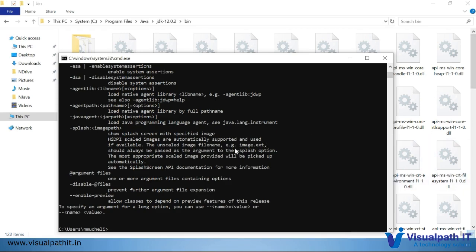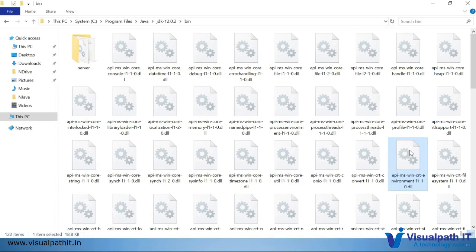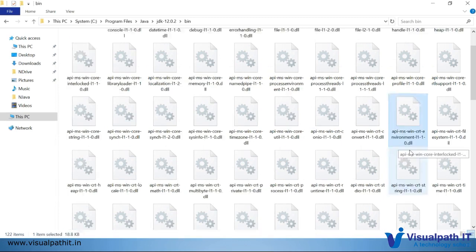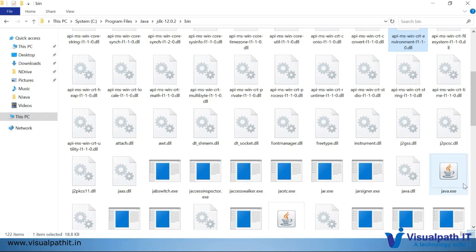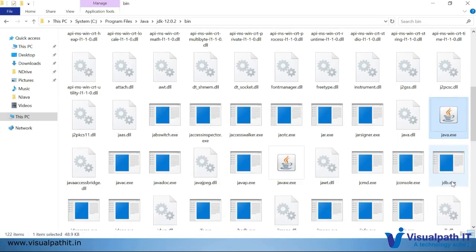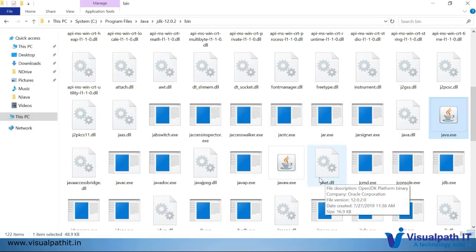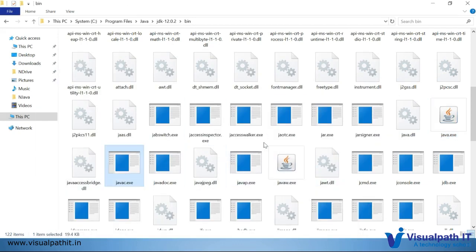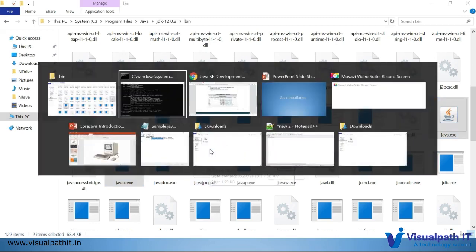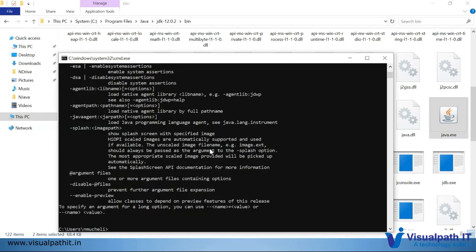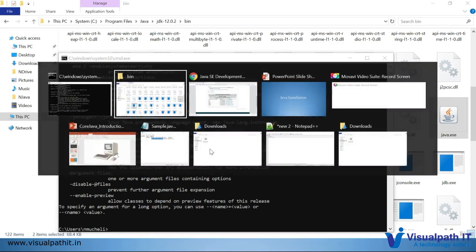So where are these java and javac available, and why do we set this path? Because these files are already available in this path. Suppose you see this bin folder, java.exe is what we are calling as java, and javac.exe will be there. So these two we are setting as path, and that is how we can access the Java version and other commands. We'll come back to the slides.